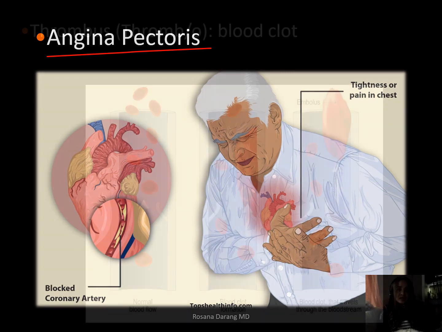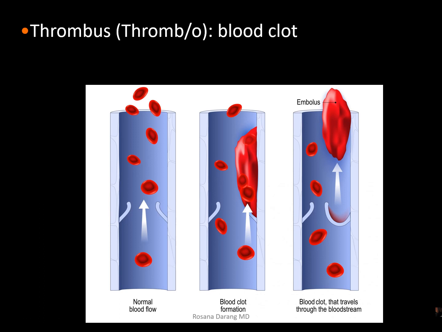Our next word is thrombus. The combining form is thrombo, and thrombus pertains to a blood clot. We don't want any blood clots in our blood vessels. The first image right here shows you a normal blood flow. Everything is going on smoothly. And then the second image is a blood clot right there, which slows down blood flow.